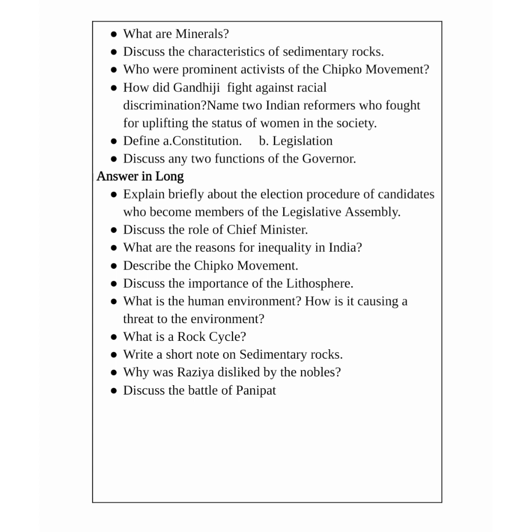Discuss any two functions of the governor. First of all, the governor is a linking pin between the president and the chief minister. Governor has a very important position. See, governor and secretary both are linking pins between the president and the chief minister.